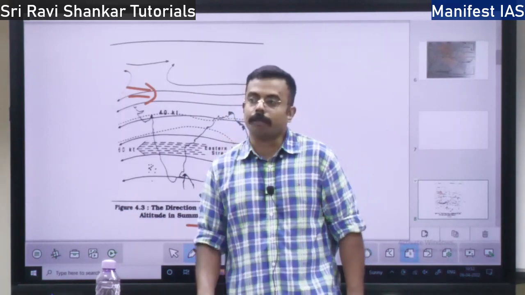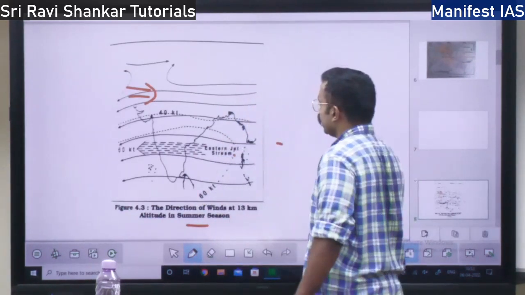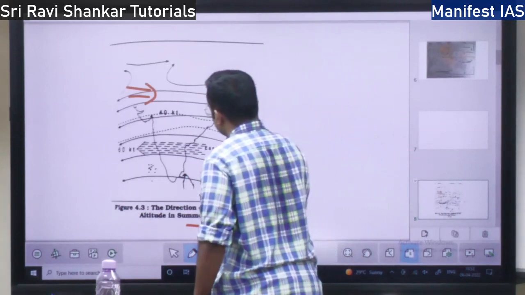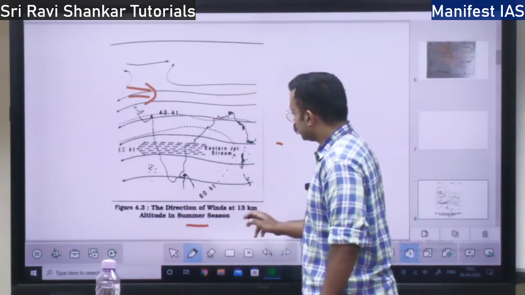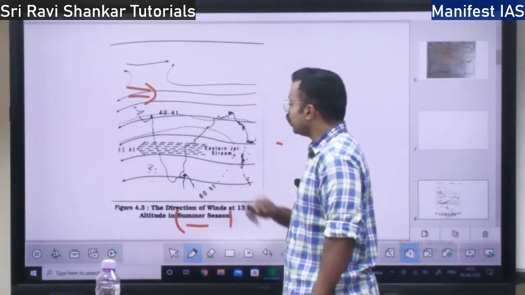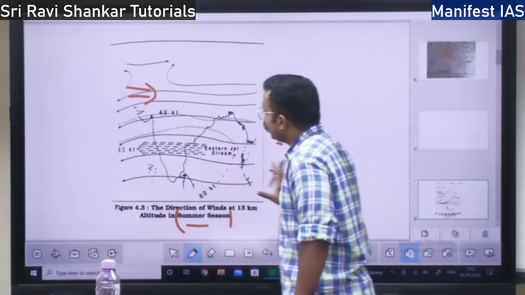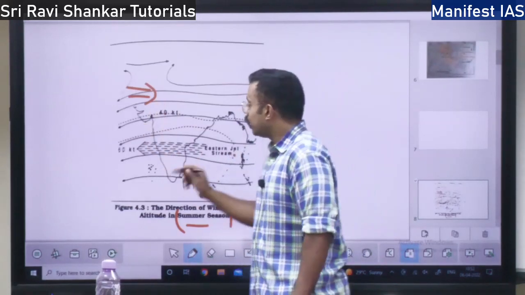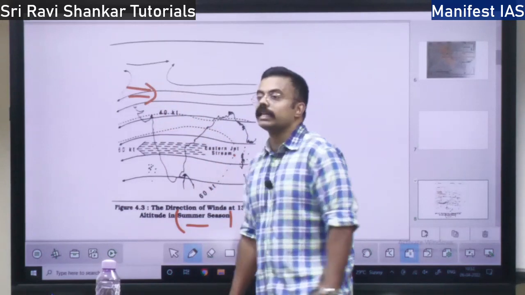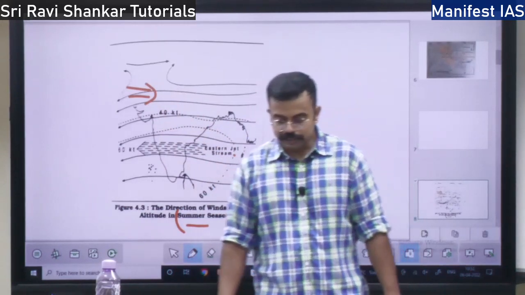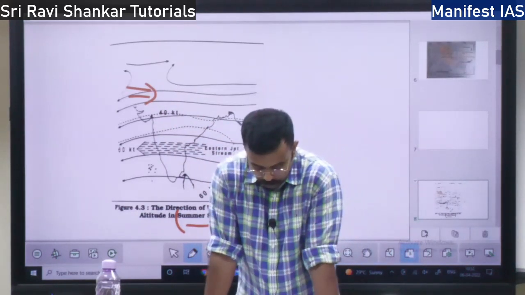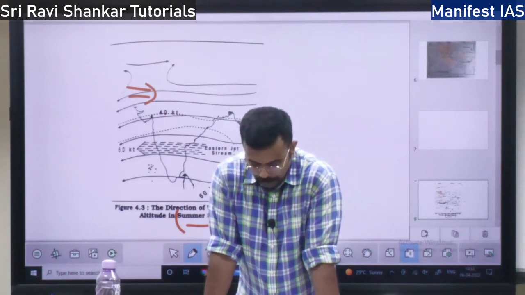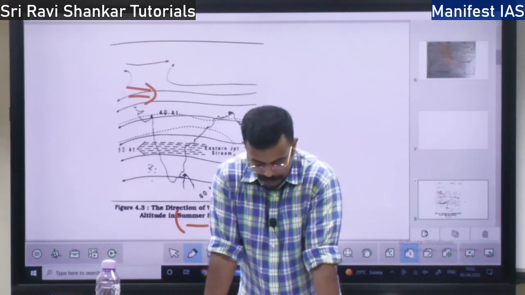It steers the tropical depressions into India. That is the cyclones. Whatever cyclones originate in the summer season in the Bay of Bengal will be pushed over the Indian region because of the easterly jet stream. So the easterly jet stream pushes the cyclones or the depressions over the Indian region, right?